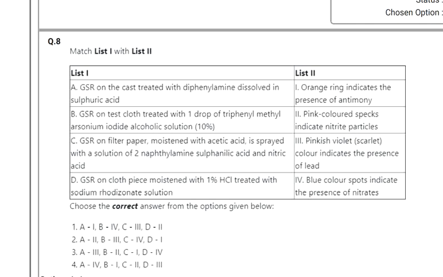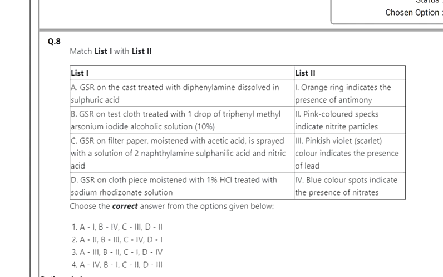When GSR is treated with DPA and sulfuric acid, it gives blue color. It is also a previous question from December 2019 UGC NET. Then B, GSR on test cloth treated with 1 drop of triphenylmethylarsonium iodide alcoholic solution 10%. Then GSR on filter paper moistened with acetic acid is sprayed with a solution of 2-naphthylamine, sulfanilic acid and nitric acid. Then GSR on cloth piece moistened with 1% HCl treated with sodium rhodizonate solution.